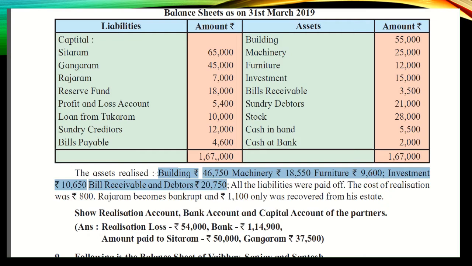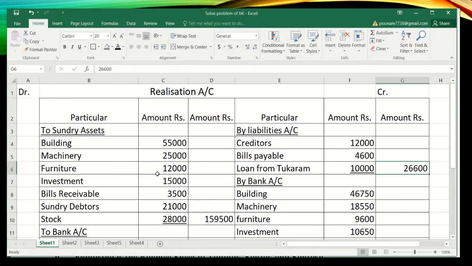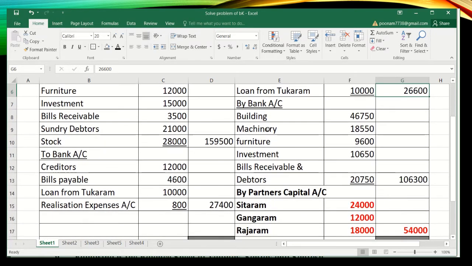So the entry will be bank account debit to realization account. So you can see in the realization account credit side I have written by bank, because bank account debit side will be written and realization account credit side will be written, and the opposite name is written. You know that this is the rule of account. So by bank account, building whatever the amount is given, machinery 18,550, furniture 9,600, investment 10,650, bills receivable and debtors 20,750.